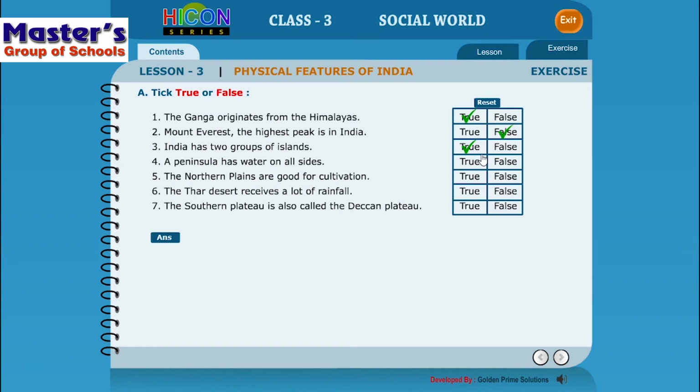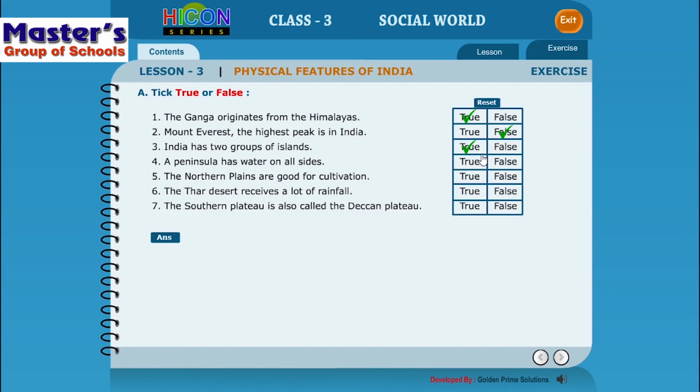When we were dealing with the lesson, we said that the southern part of India is a peninsula region because it has water on the 3 sides, isn't it? It's conical in shape and it has water on its 3 sides, so that is a peninsula. And Andaman and Nicobar Islands, Lakshadweep Islands, they are called islands because they are small land areas which have water on all sides, all 4 sides, isn't it? So peninsula is a land area which has got water on 3 sides, and island is a land area which has got water on 4 sides, isn't it?